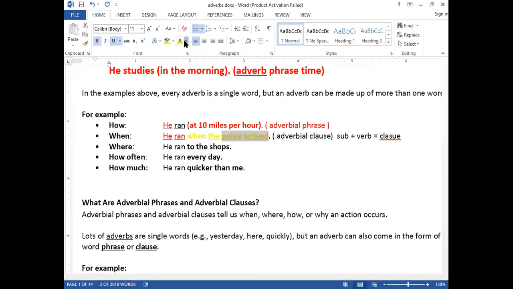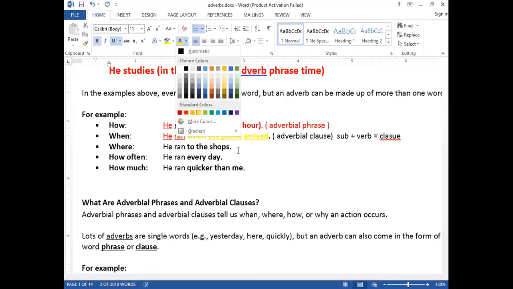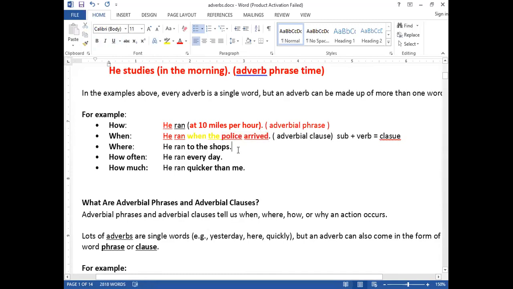How many clauses do we have? There are two clauses. Clear? Two clauses are here. But in the above one, we do not have any clause. That is a phrase. Look, in a phrase, we do not have subject and verb. But in a clause, we have subject and verb. Excellent. Now look at the next one.